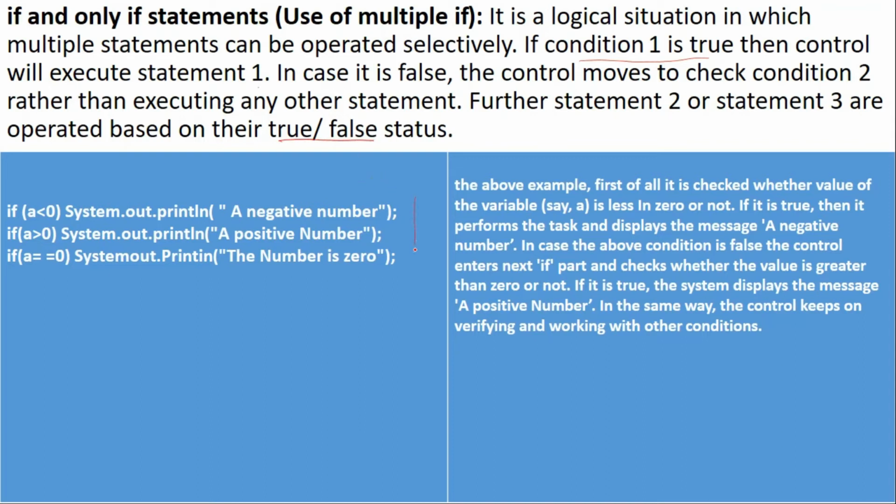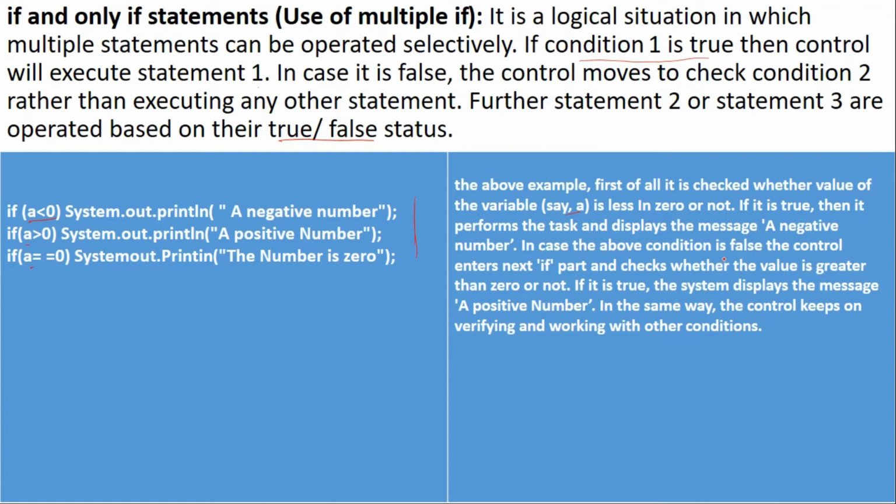Now this is a sample program, or you can say part of a program, I have written here. In the above example, first of all it is checked whether the value of variable a is less than 0 or not. If it is true, then it performs the task and displays the message a negative number.